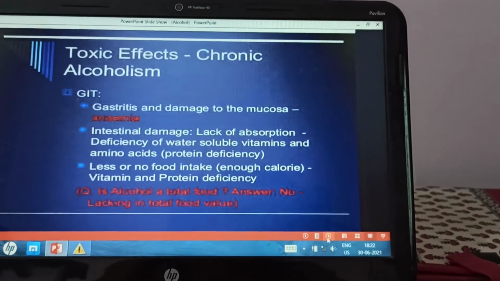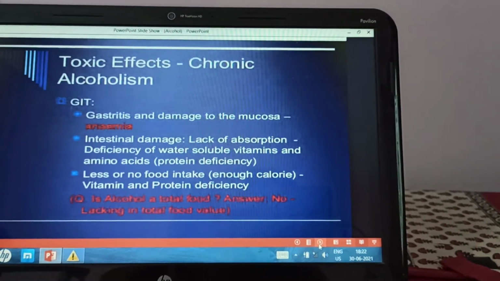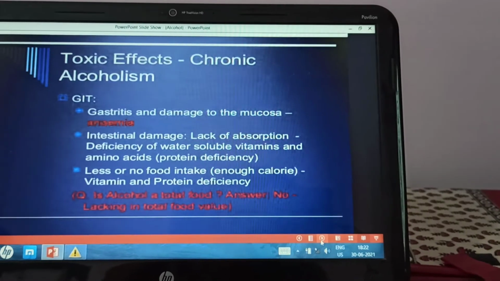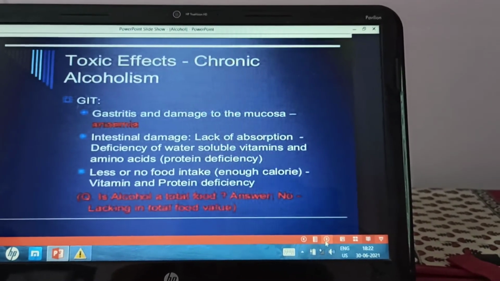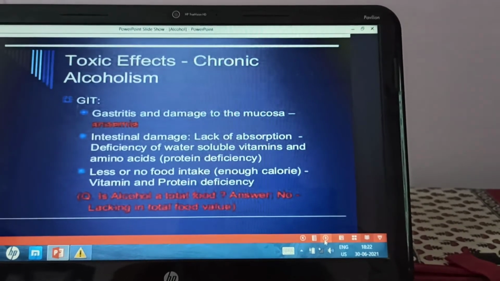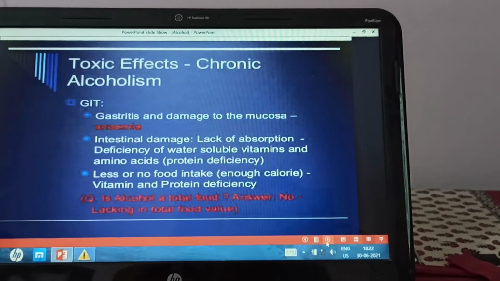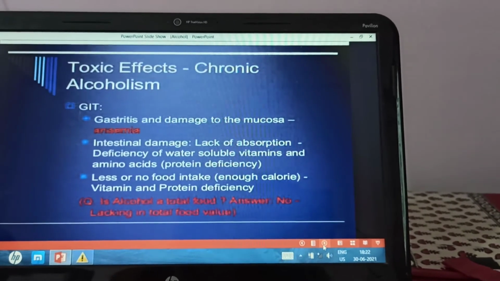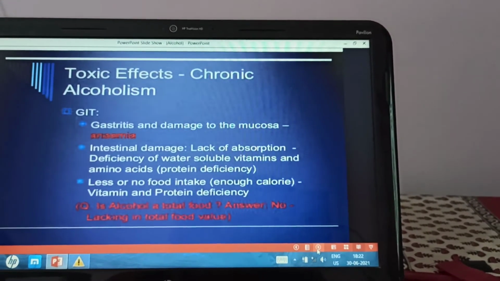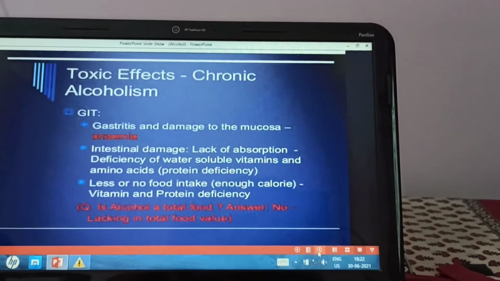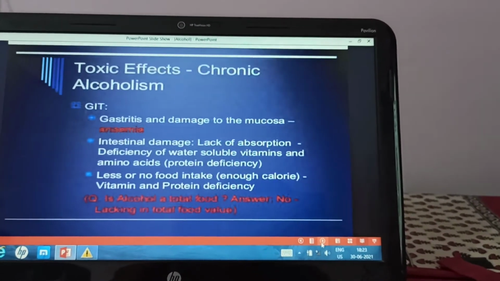Then gastritis due to repeated chronic alcohol. In chronic alcoholics, the patient will complain of gastritis, and there can be peptic ulcer, anemia, intestinal damage, and lack of absorption of important vitamins and amino acids, which can lead to protein deficiency and vitamin deficiency. There is no food intake, not enough calories, and that can lead to deficiency. Now, alcohol is not a total food, it lacks food value.